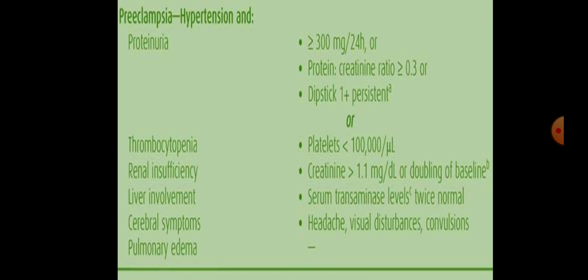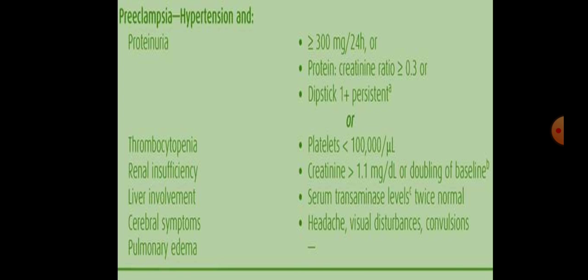Here in preeclampsia, along with the hypertension there is proteinuria, and here the proteinuria is more than or equal to 300 milligram in 24 hours urinary sample, or protein creatinine ratio is more than 0.3, whereas in the milder variety it was 0.1. Dipstick urine examination shows 1 plus, which is persistent or even higher. And here the platelet count may be less than 1 lakh. Renal insufficiency is indicated by creatinine more than 1.1 milligram per dl, or doubling of the baseline.